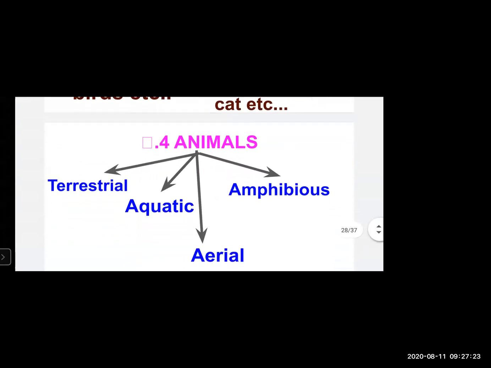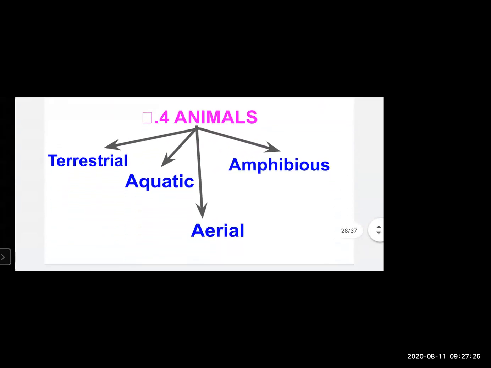Now we will move towards our 4th point of classification. So please unmute yourself. We will see the 4th point of our topic, that is classification of animals done on the basis of terrestrial animals, aquatic animals, amphibious animals, and aerial animals. Okay, so let's see the difference between them.